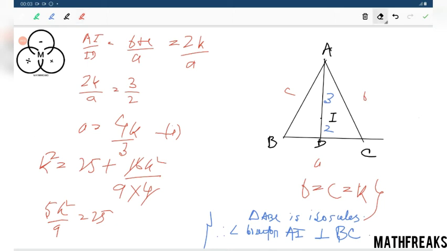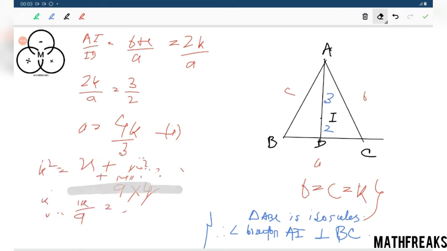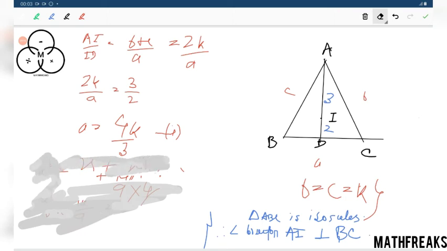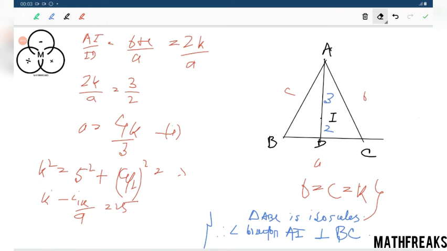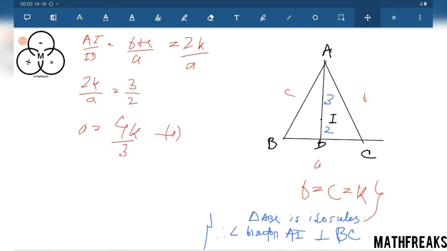Actually we are doing some calculation mistake there. The process is correct, absolutely.